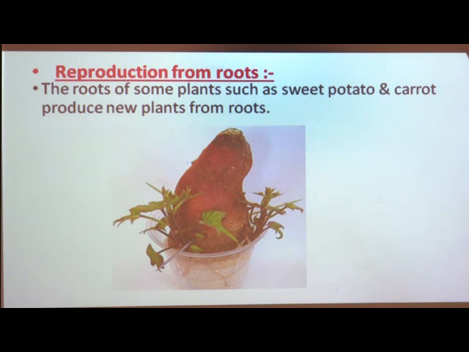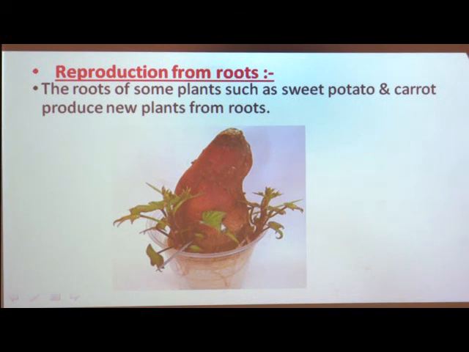Using toothpicks, or you can use other sticks also, to support it as shown. And if you see the sweet potato after some days, then you can see the roots have started to form and the plants also grow bigger.